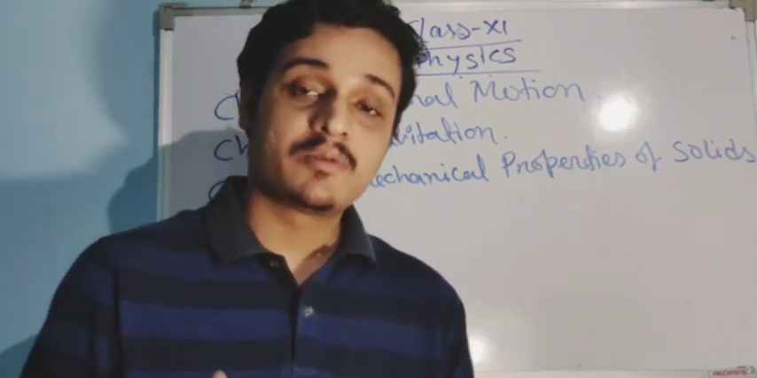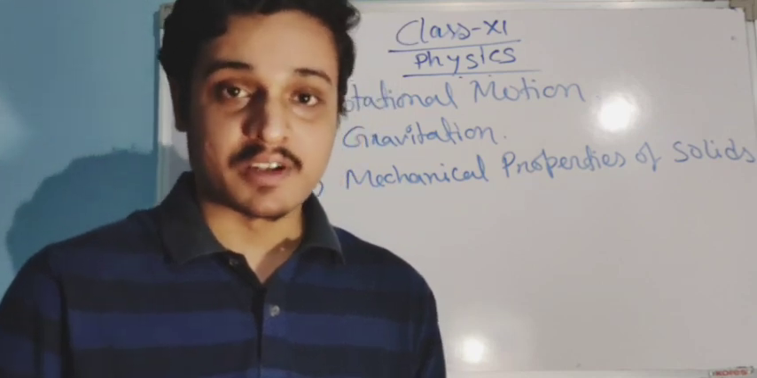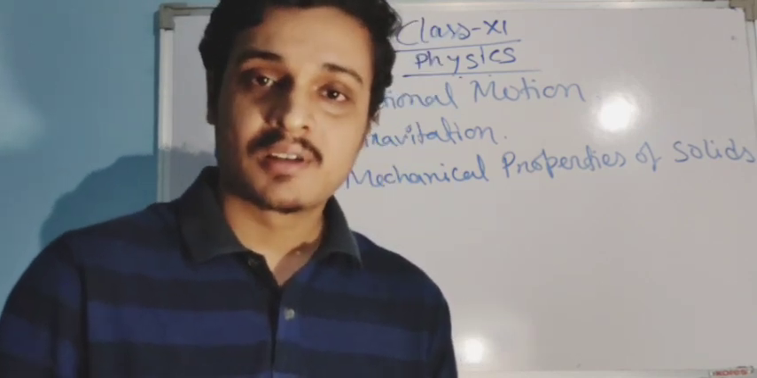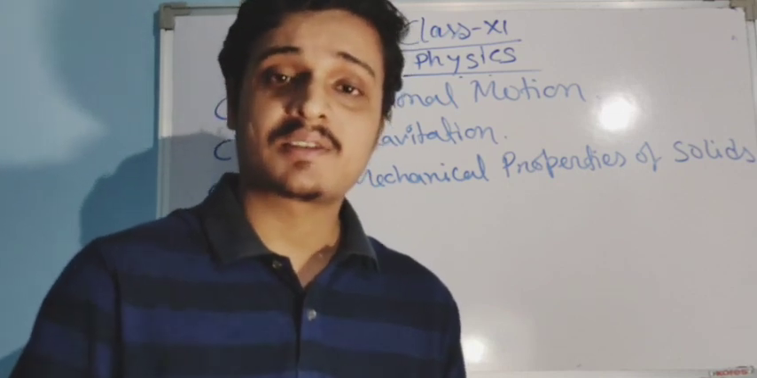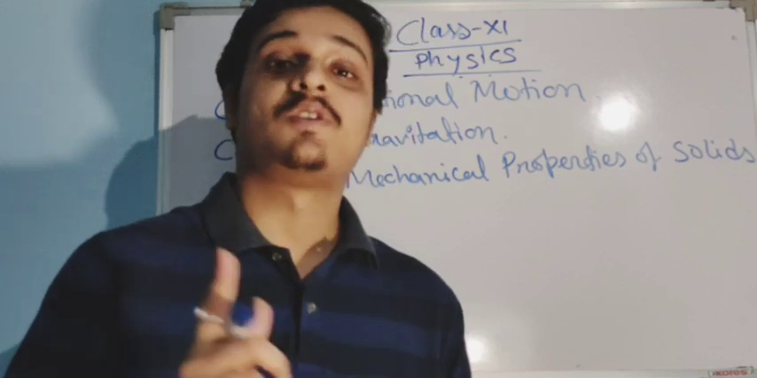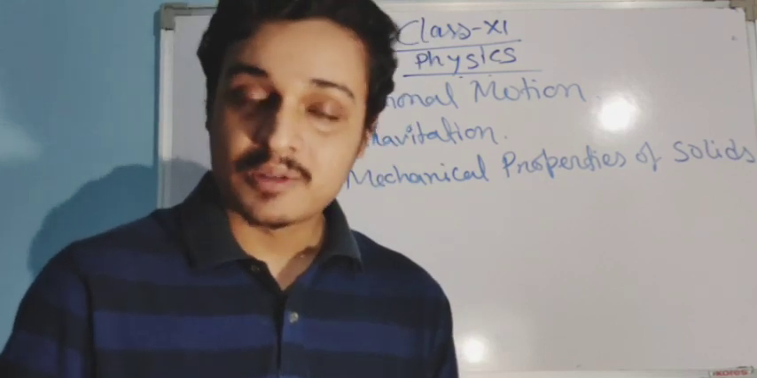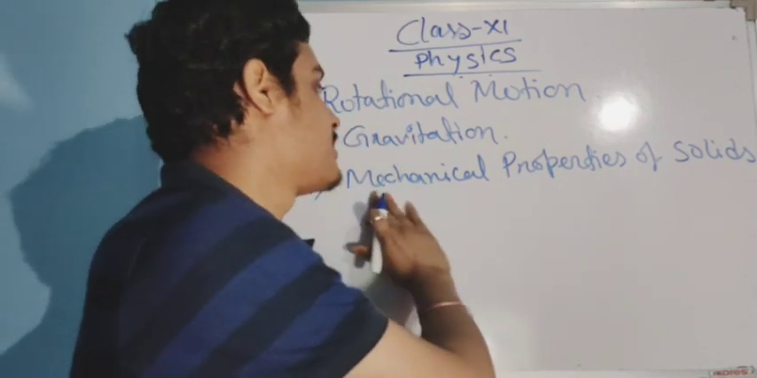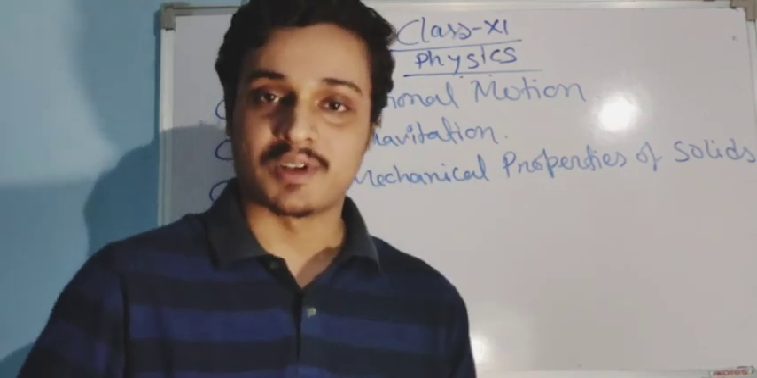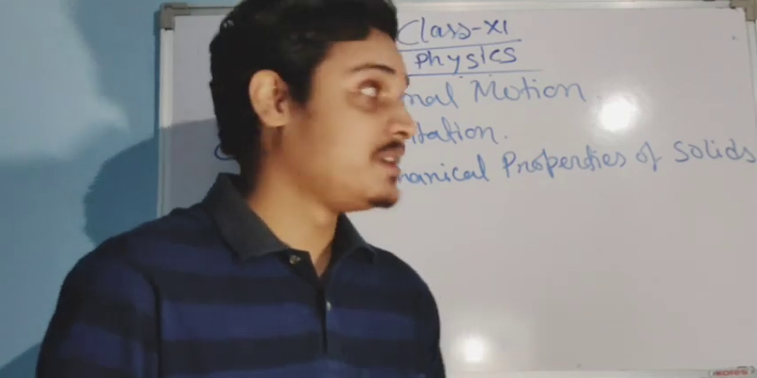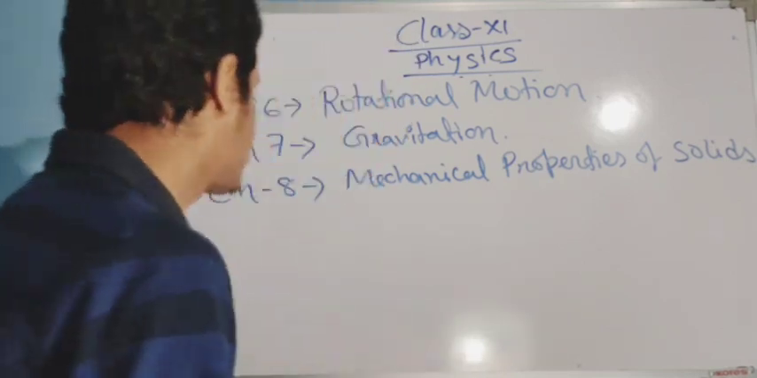If I say this to you now, which one is more elastic, rubber or steel? You will say, yes sir, obviously rubber is more elastic. Steel doesn't show any elasticity. But no, in science, steel is more elastic than rubber. How? Why? These things we will learn in this chapter, mechanical properties of solids. So lots of interesting things are there in your class 11 physics.